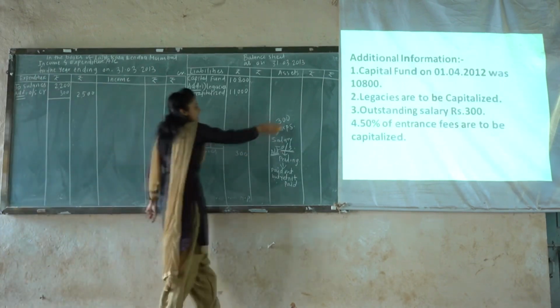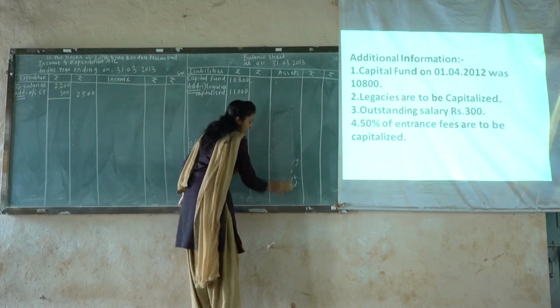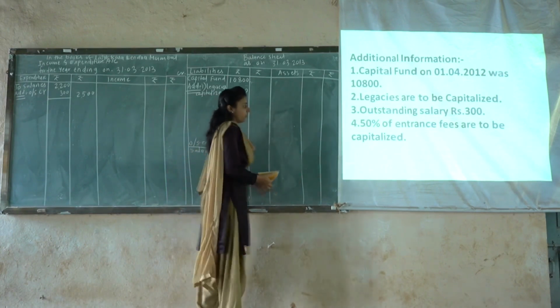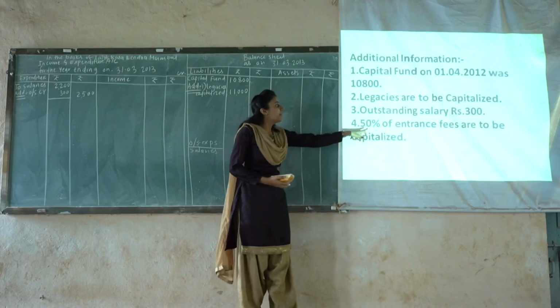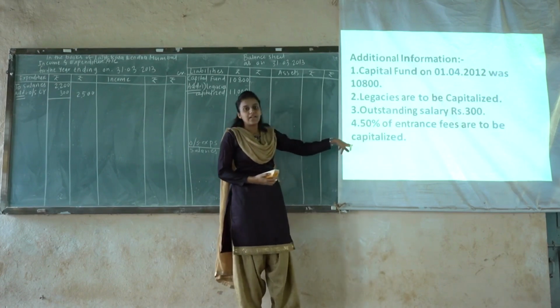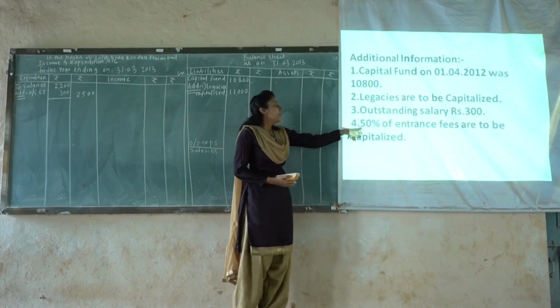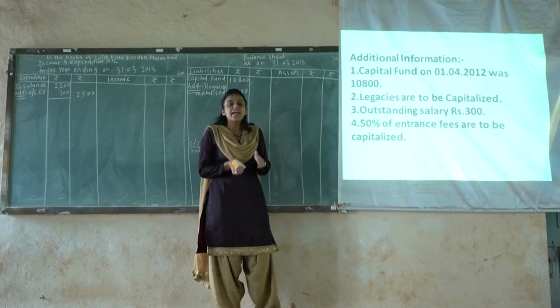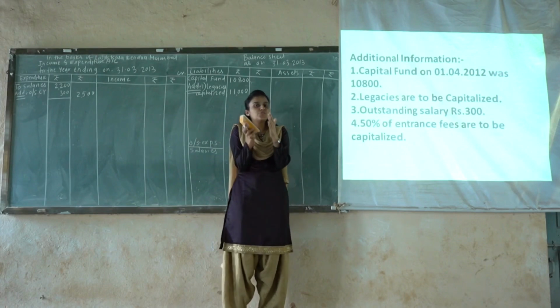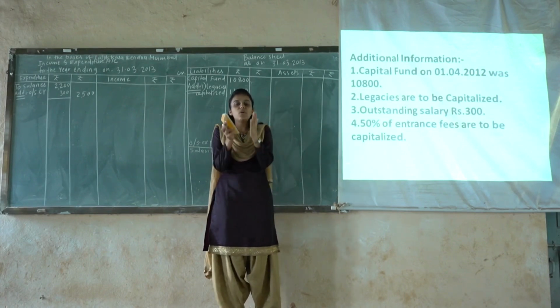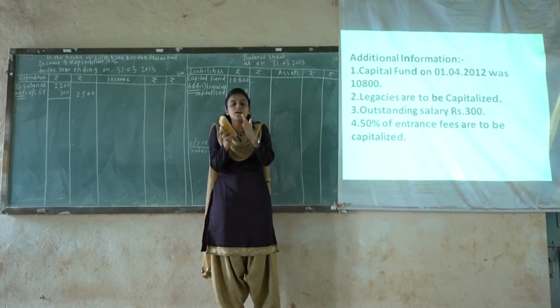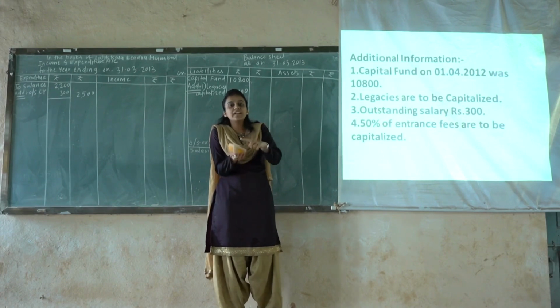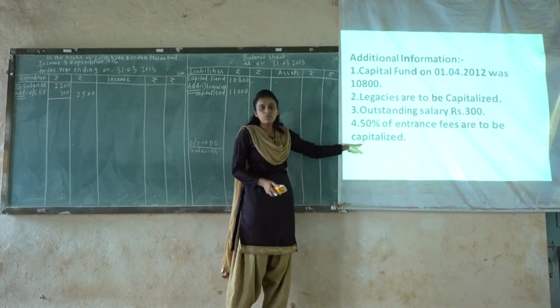Now the last adjustment from this problem, and this is the adjustment number 4. 50% of entrance fees are to be capitalized. What is the last adjustment? 50% of entrance fees are to be capitalized. It means that the whole amount of entrance fees should be firstly considered, and from that whole amount the ratio of 50% should be transferred to which account? To capital.